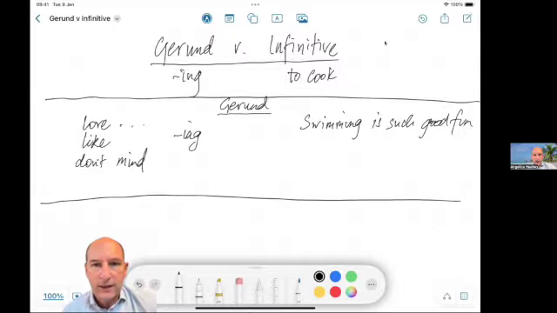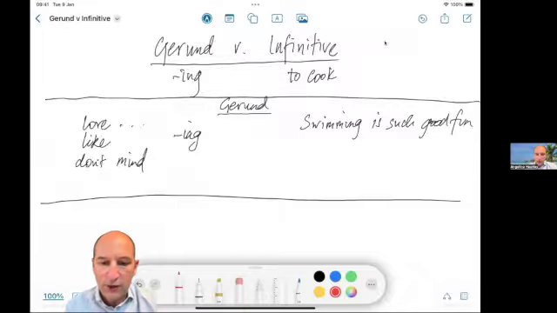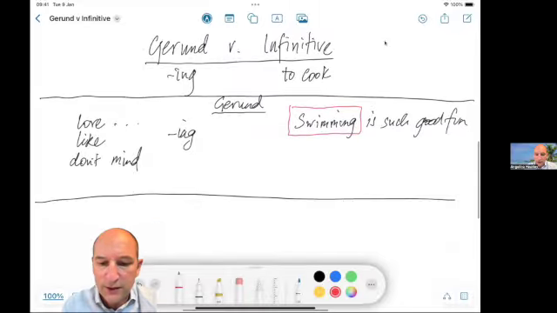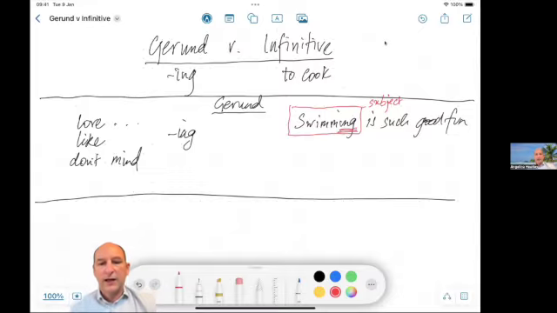Now, in this case, the verb, I'll use a red line, is the subject of the phrase. So I'm going to write down here, subject. And when it's the subject, we use the ing, like any good gerund.